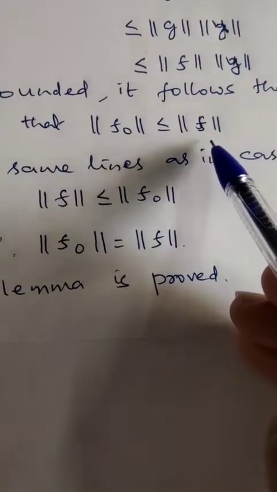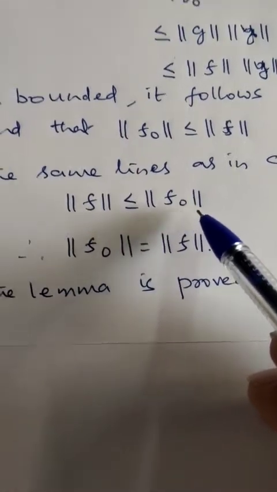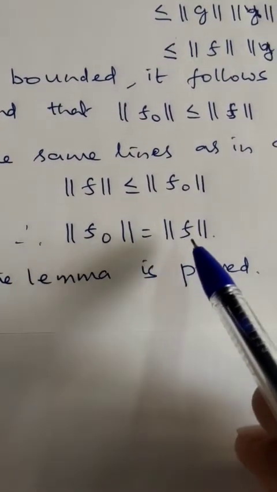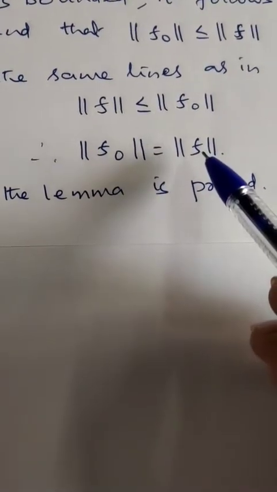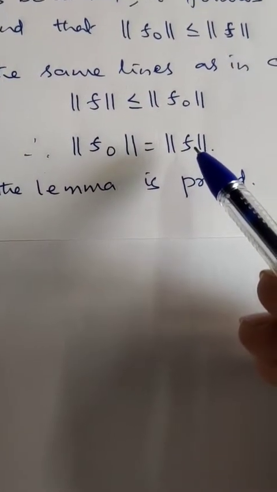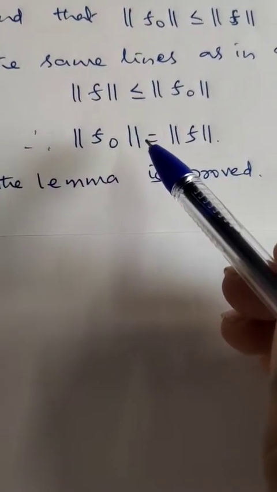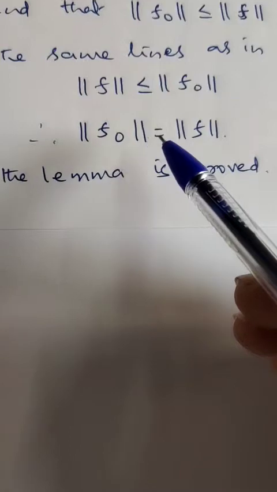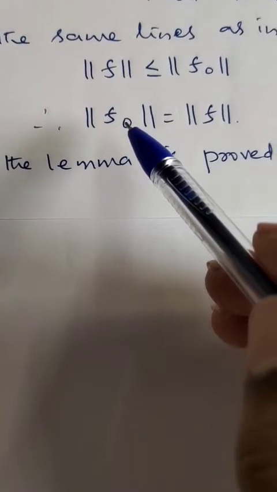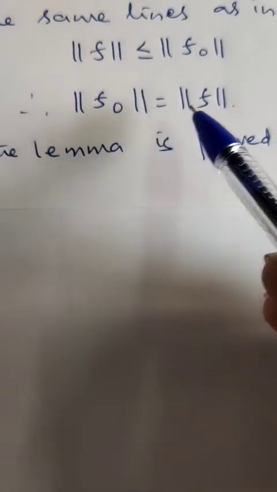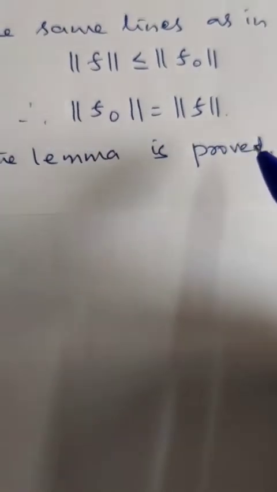Similarly, on the same lines as in case 1, we can prove the converse part also, norm of f is less than or equal to norm of f naught. Therefore norm of f naught is equal to norm of f. That means the lemma is proved for both the cases, real as well as complex. If f is a linear functional defined on the linear subspace M of X, and M naught is a super subspace of M, then f can be extended to a norm preserving functional f naught such that norm of f naught is norm of f.